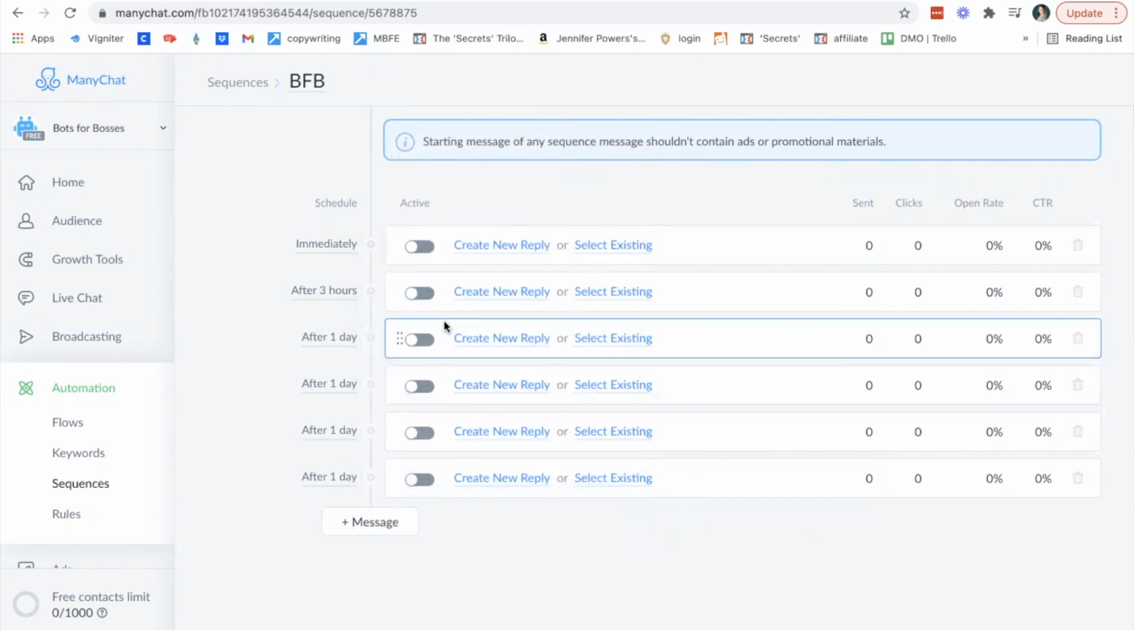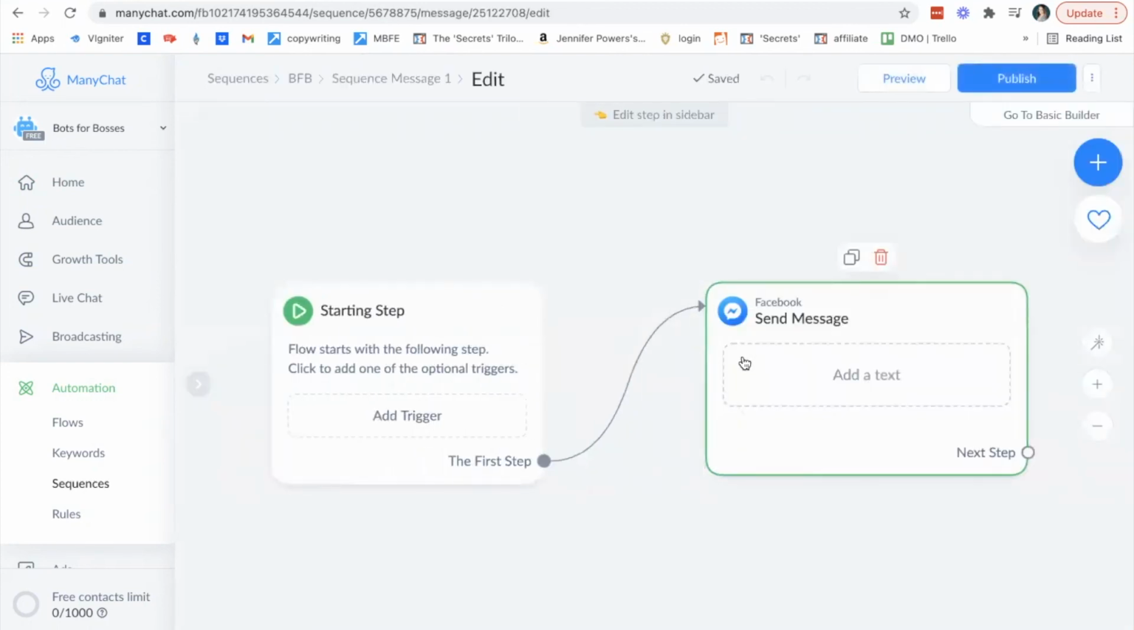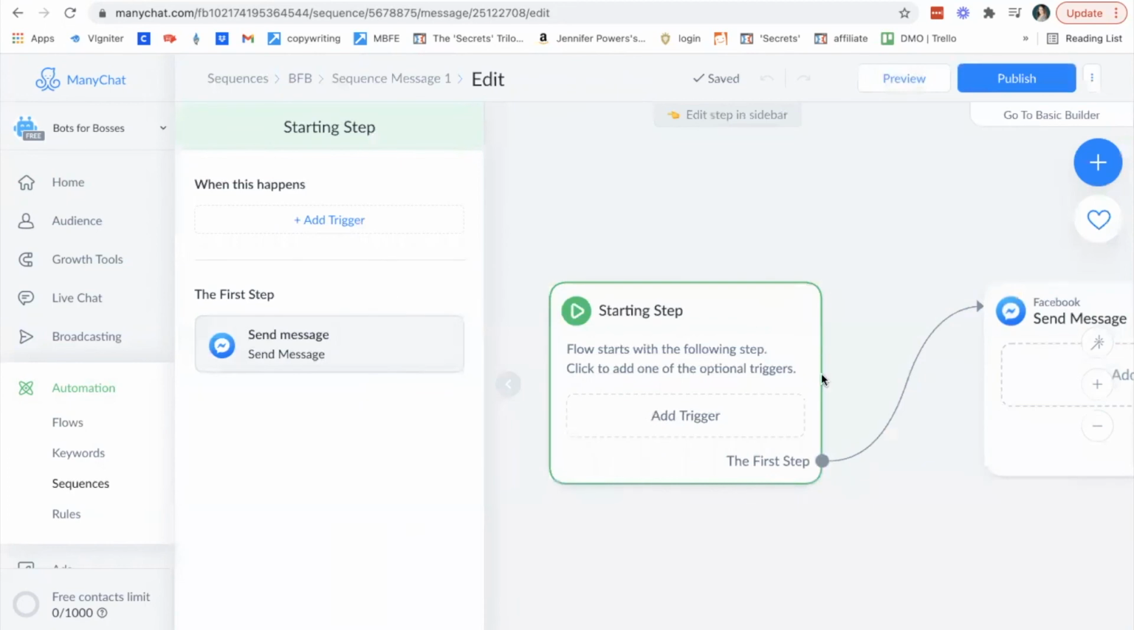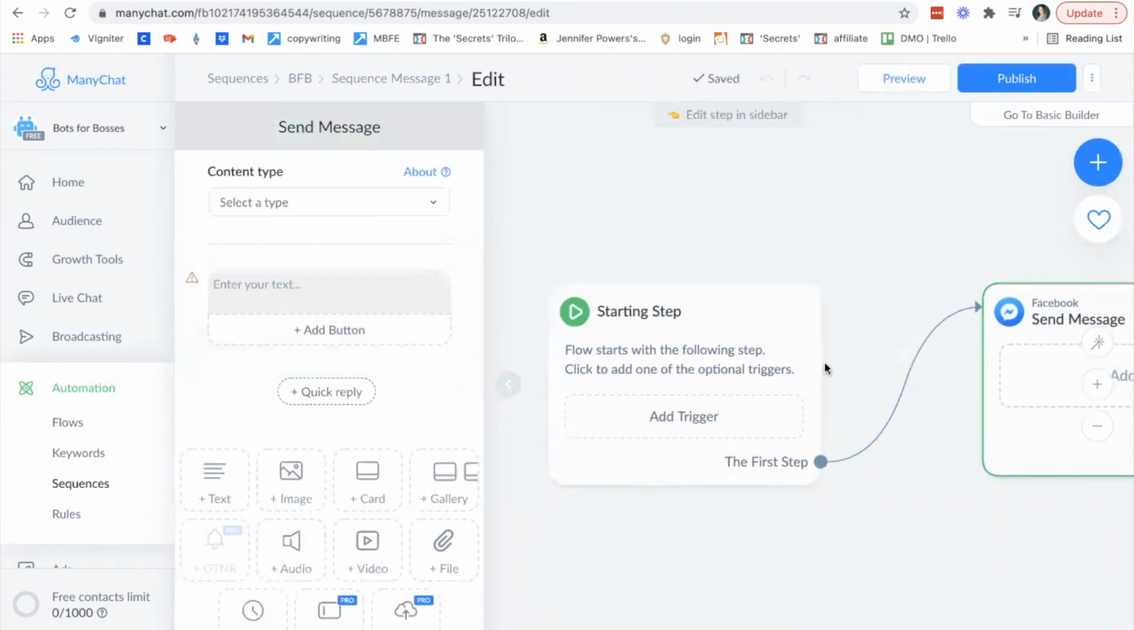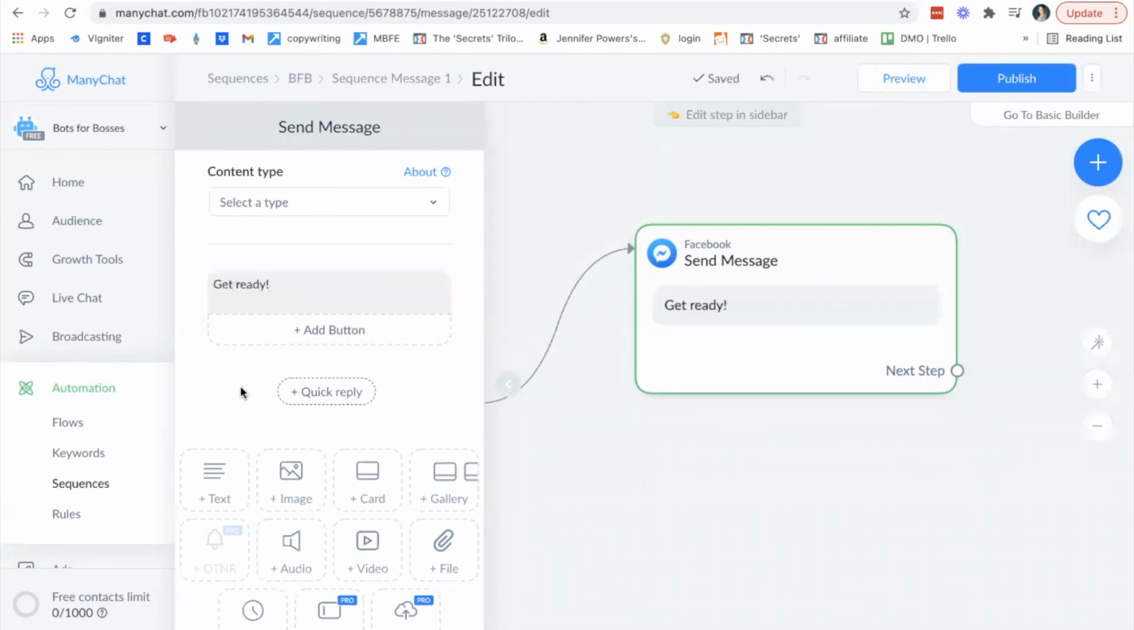In order to edit the message of what's going out immediately or in each of these messages, you are simply going to click create the new reply, and it will open up this screen, and at that point you can send your message. Now, what's really powerful is you can, let's click on send message here. Get ready. We're just going to put something in there for fun right now.